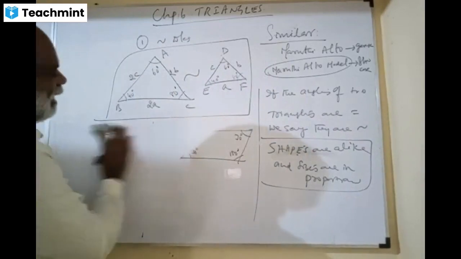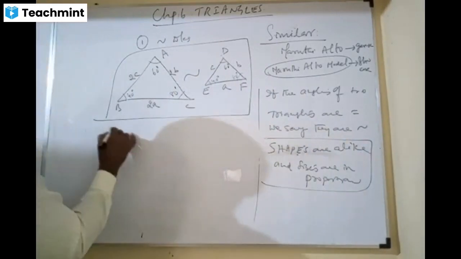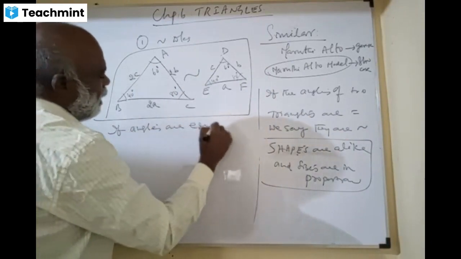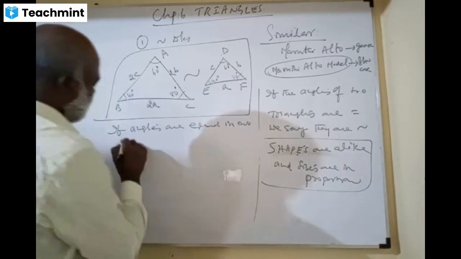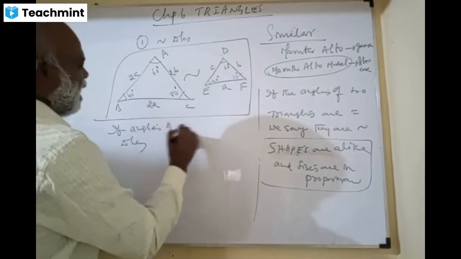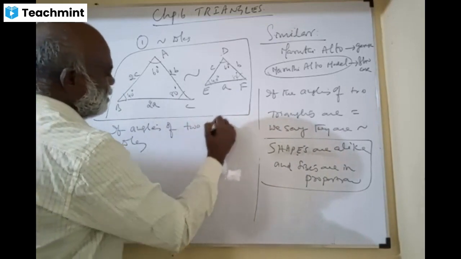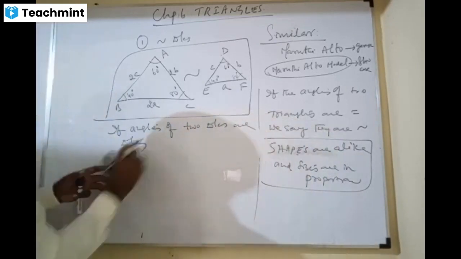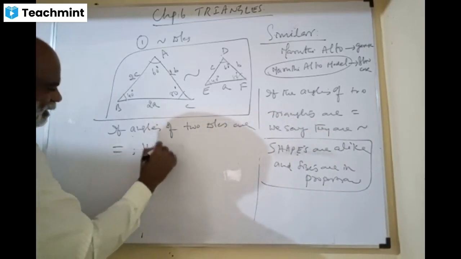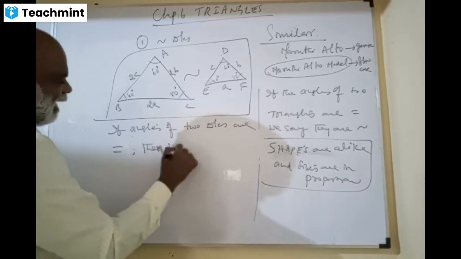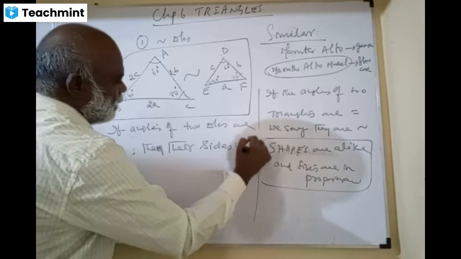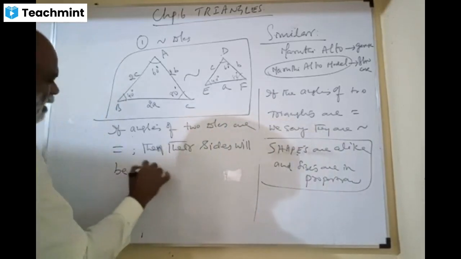If angles of two triangles are equal, then their sides will be in proportion.